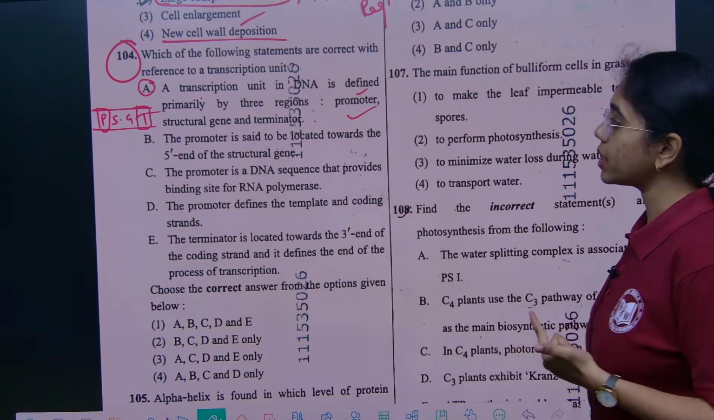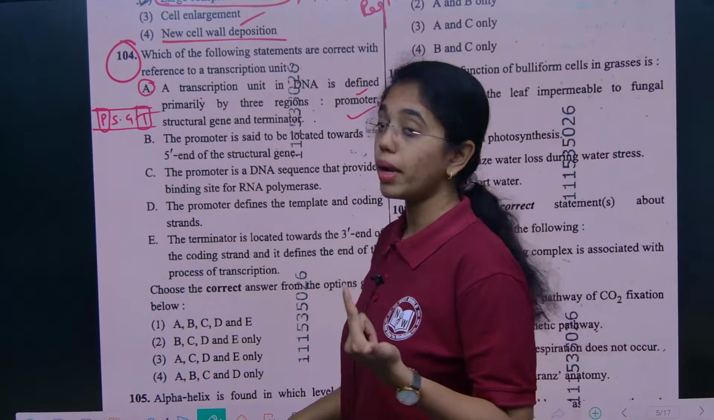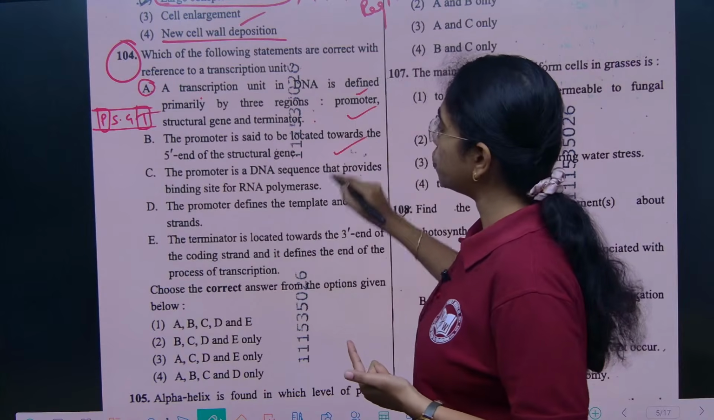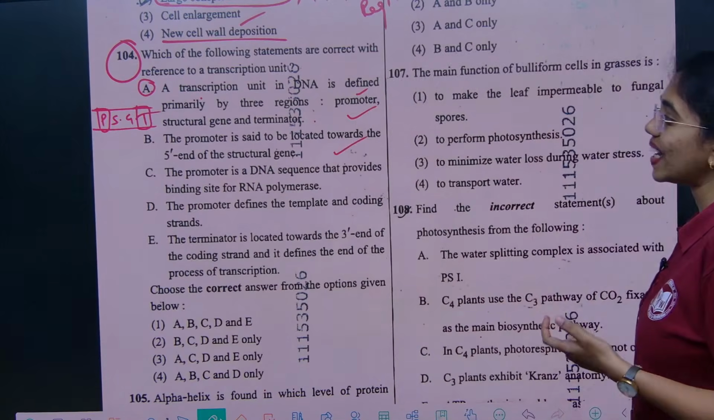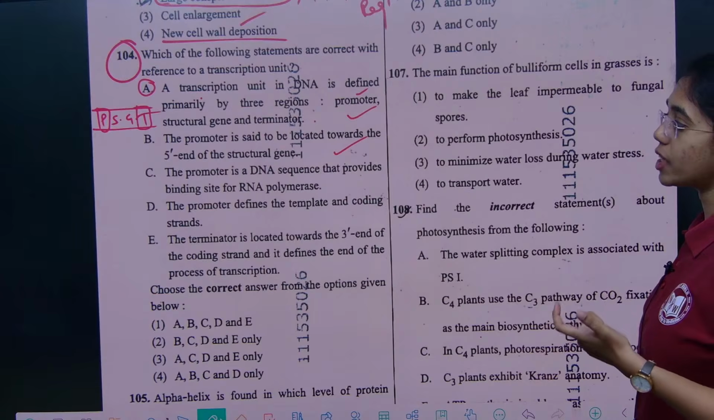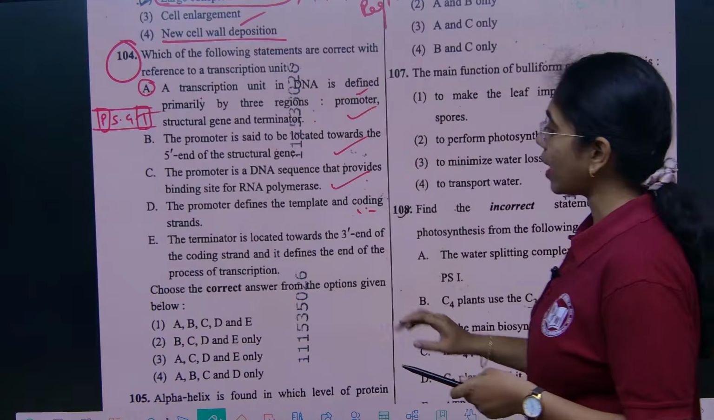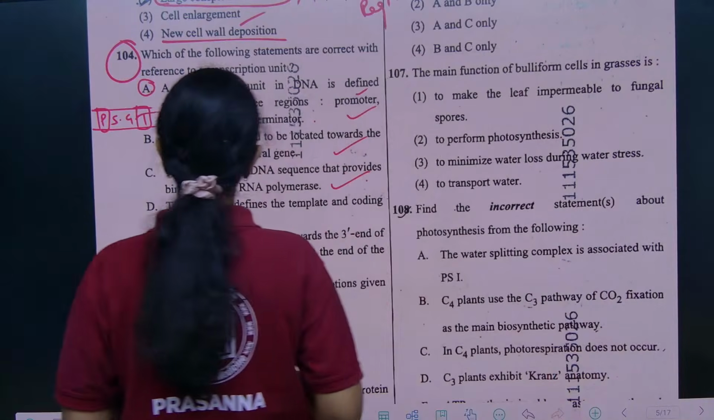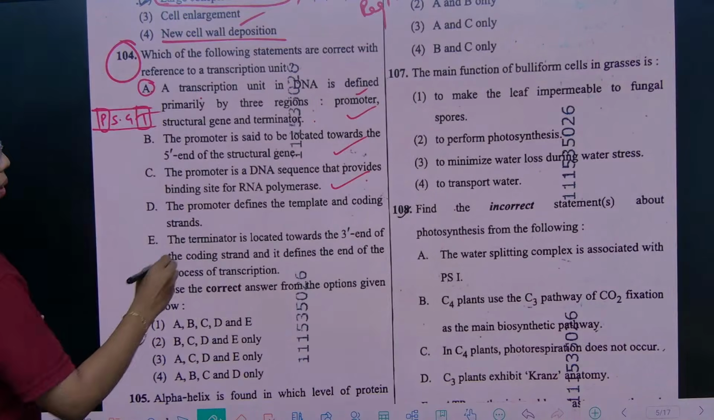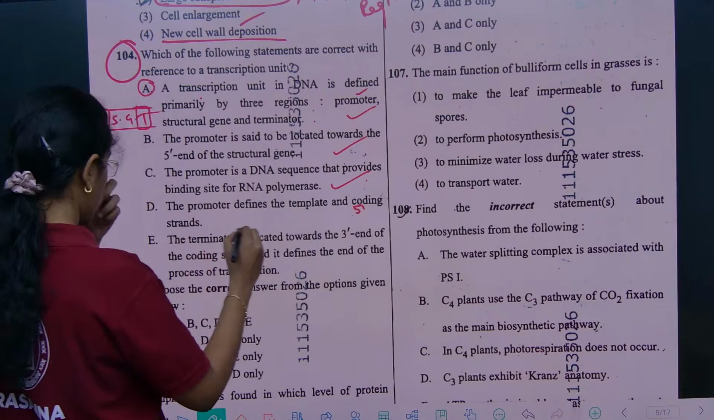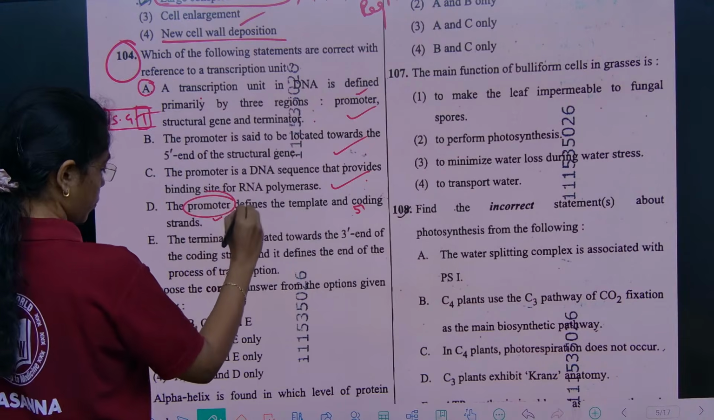The promoter is said to be located towards the 5' end of the structural gene. True. The promoter is a DNA sequence that provides a binding site for RNA polymerase. True. Promoter defines the template and coding strands. Correct. The 5' end of the coding strand is the promoter. True.